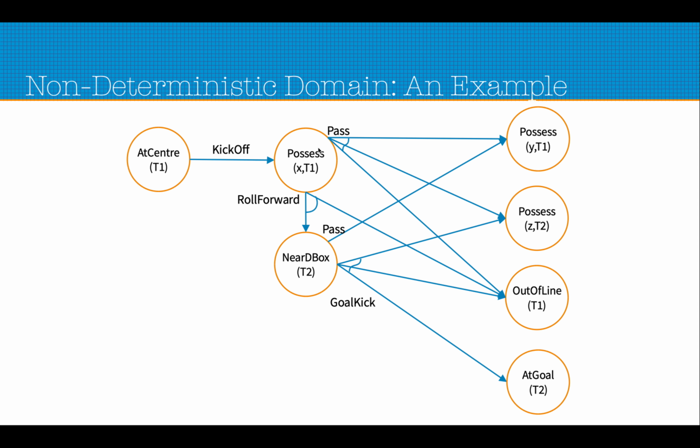So if an agent really has to make some decision during gameplay, either the pass has to be made or the roll forward has to be done. So one of these actions would be done, but as the outcome of one of those actions, there are multiple other possible states where the game can land up, and we have to plan accordingly so that eventually we can reach the objective of the player, which is to score a goal.